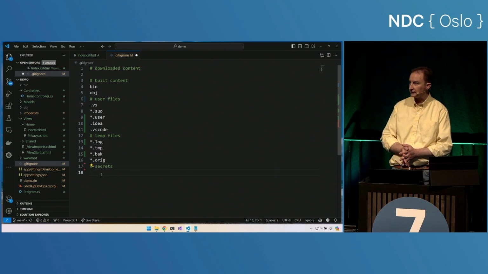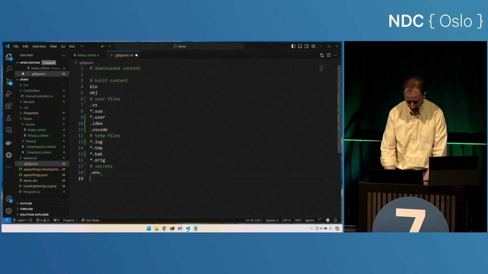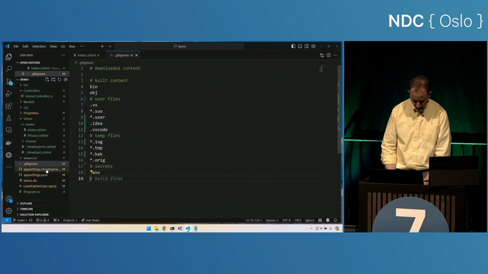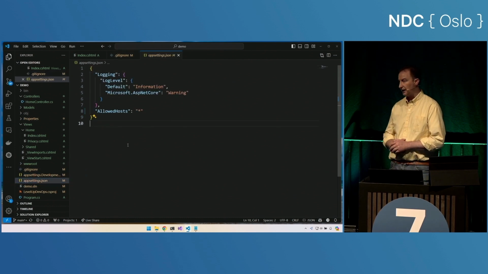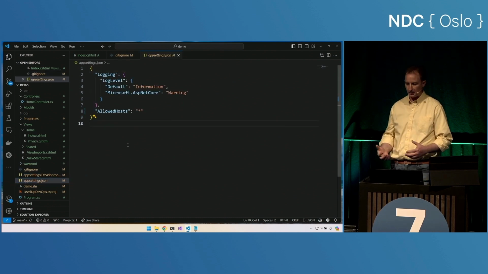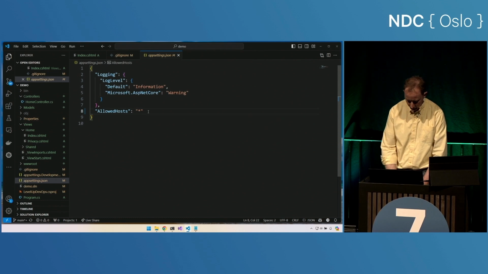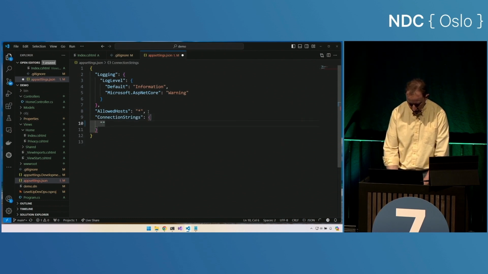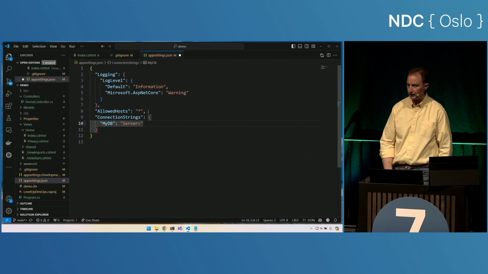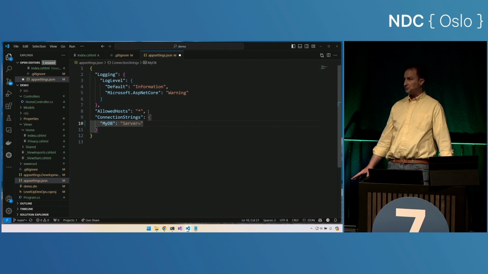And then next up, secrets. Now, I might have a .env file, so I'll add that here. But let's actually look at where we would put secrets. So I have this appsettings.json file, and I'll probably put my connection strings in here. So let's put in connection strings, and we'll do myDb. And let's create the server, and we would put in our secret there. But let's not put secrets there.